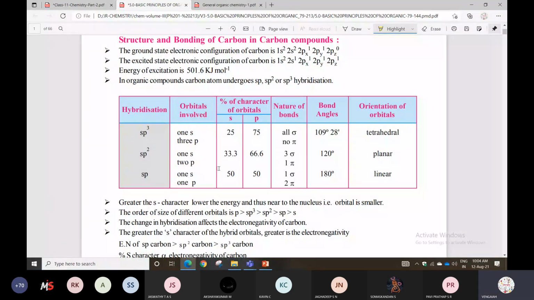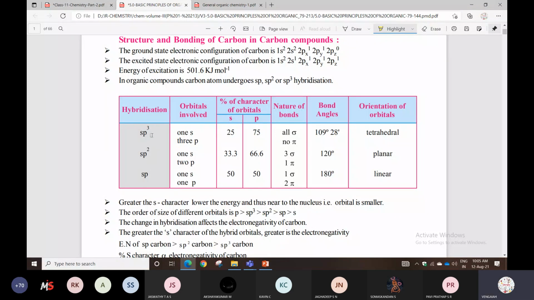So listen here. In this table, the hybridizations sp, sp2 and sp3 are all given. The orbitals involved are also given. The character of s and p is also given. Next, the number of sigma and pi bonds is also given, and the bond angle is also given. The orientation is also given. So listen here.